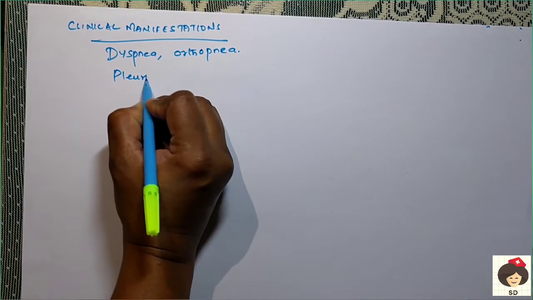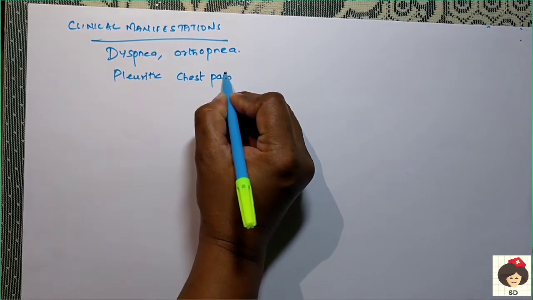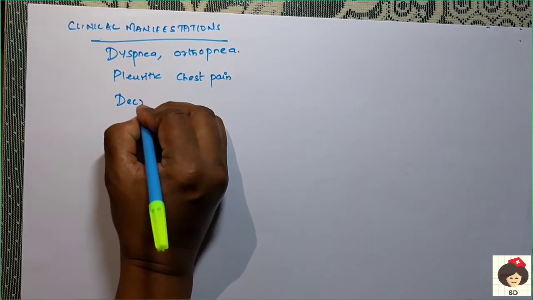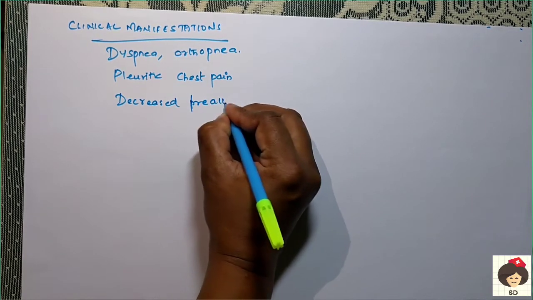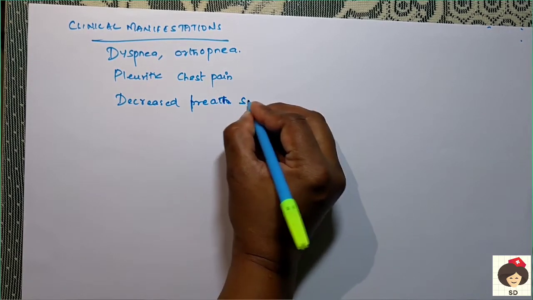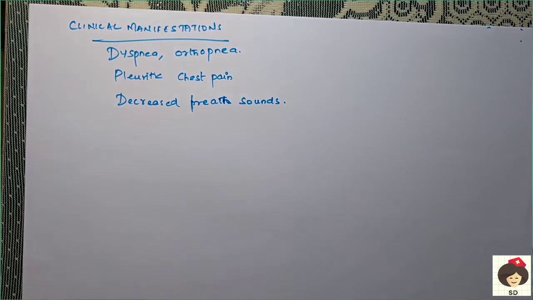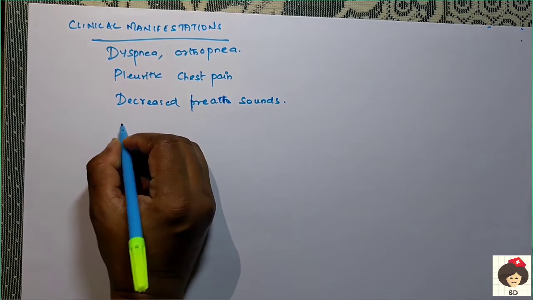And then pleuritic chest pain. Because of the increased fluid accumulation, the patient will have severe chest pain. And there will be decreased breath sounds, because fluid is accumulating and oxygen and carbon dioxide are not exchanging properly.